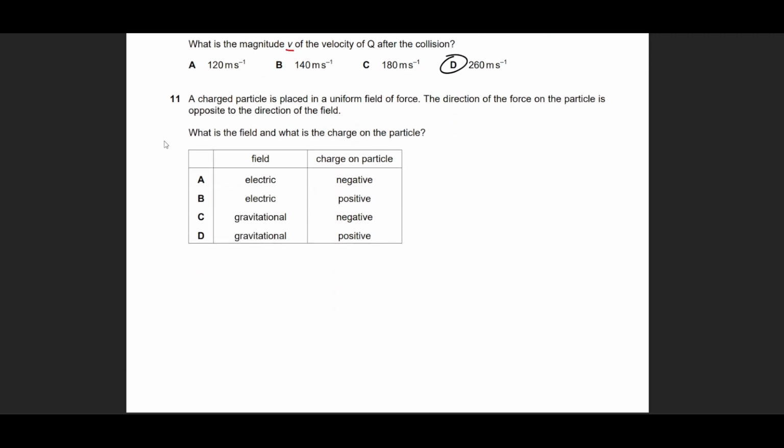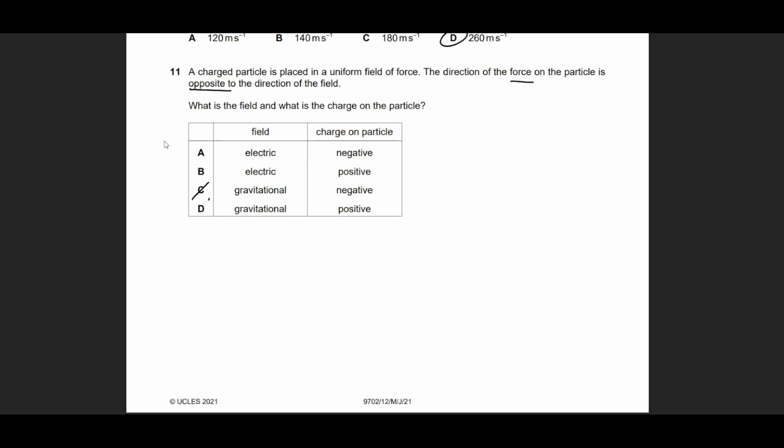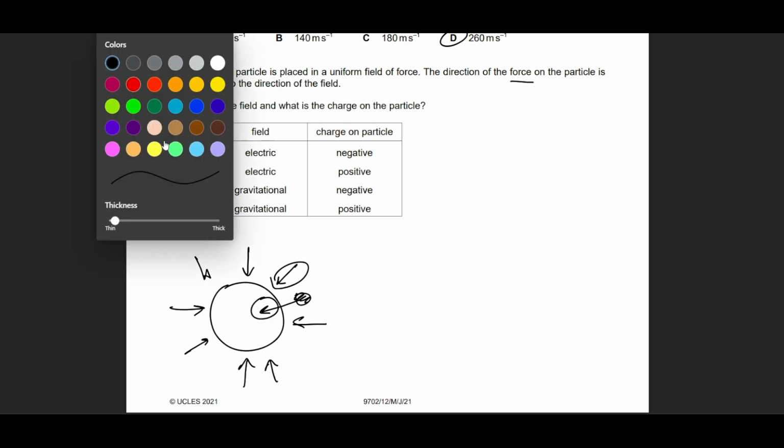Question number 11 is not a part of your course anymore, but I'm going to solve it nonetheless. For other syllabuses, it's still a part of the course. So the direction of the force on the particle is in the opposite direction. This is the first hint that it cannot be a gravitational force. Why? Because the direction of a gravitational field is always pointing towards the mass. And if I were to release any massive object close to Earth, it will fall in the same direction as the gravitational attraction. He says it's moving opposite.